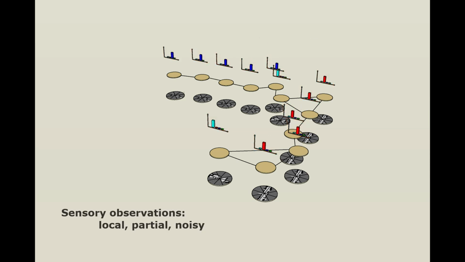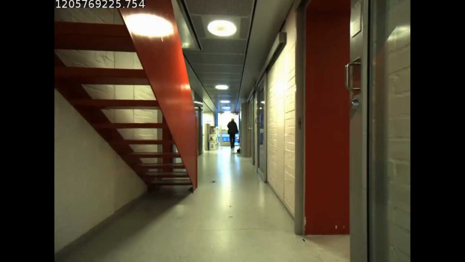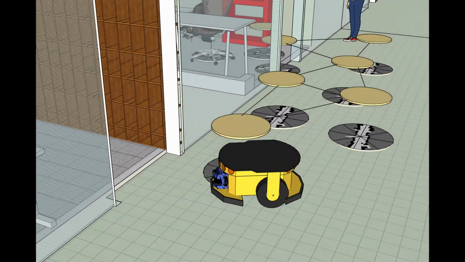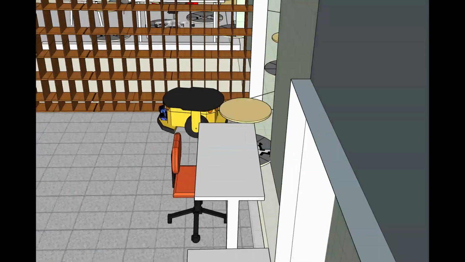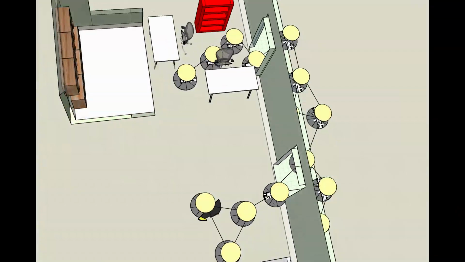Yet, robot sensory observations are local, partial, and noisy. At the same time, a robot can exploit general relationships that govern the human world to resolve ambiguities and infer latent concepts. Unfortunately, such relationships are difficult to incorporate into the inference process. This often leads to approaches that are either a collection of independent components or deep networks that span only portions